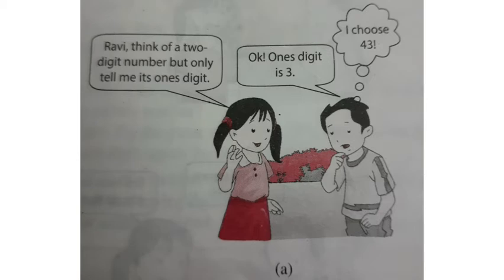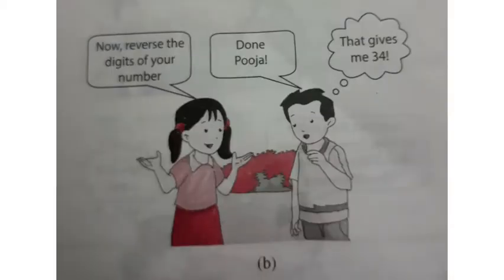Students, all of you think of one 2-digit number. Now, what is the ones digit? Now reverse the digits of your number.